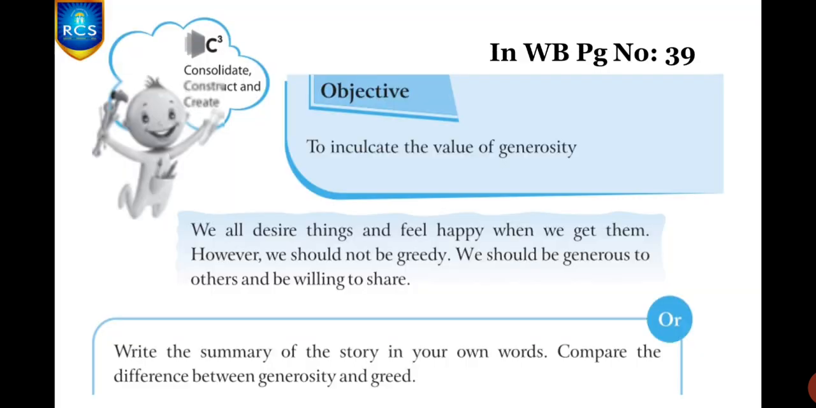Children, next one is in your workbook page number 39, creative part. And the objective of this session is to inculcate the value of generosity. Generosity means why it is important to be generous. Okay? And we all desire things and feel happy when we get them. However, we should not be greedy. We should be generous to others and be willing to share.